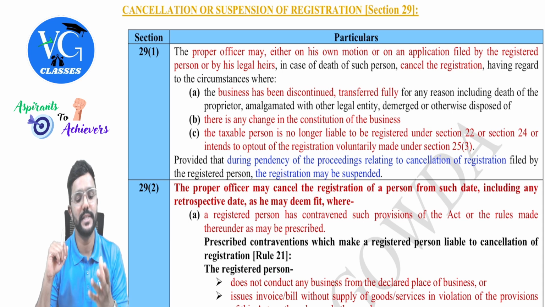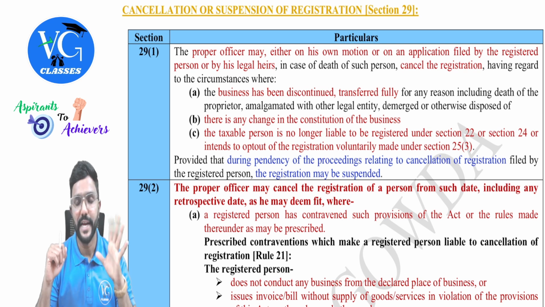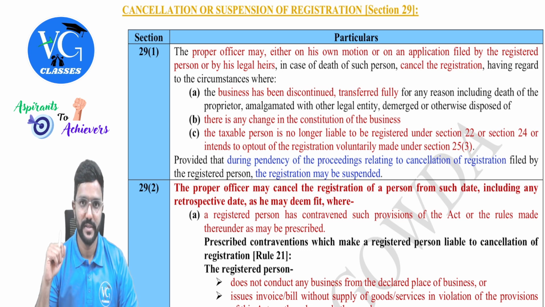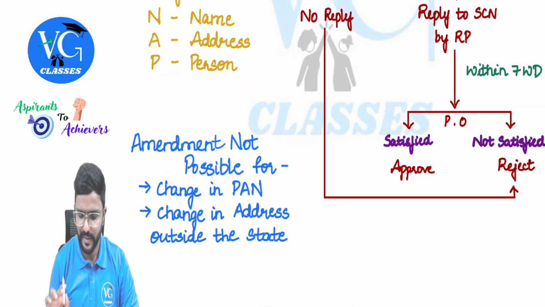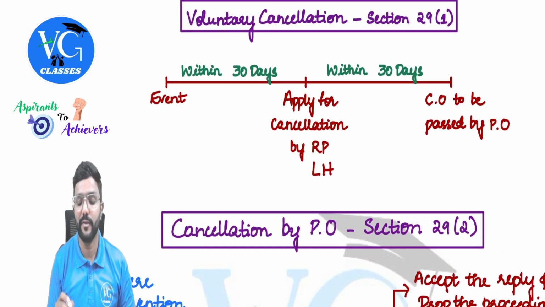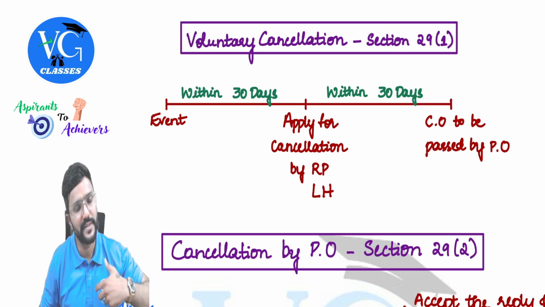Okay. Or else the registered person is gone forever, has died. In that case, the legal heirs can apply for cancellation, guys. So what is the procedure, sir? Very simple, guys. Very easy. Smooth procedure. Okay, voluntary cancellation as per section 29 subsection 1, that is the registered person himself is asking for